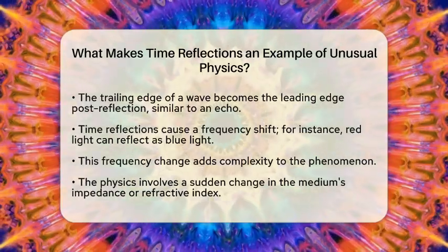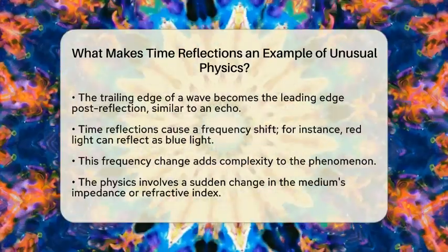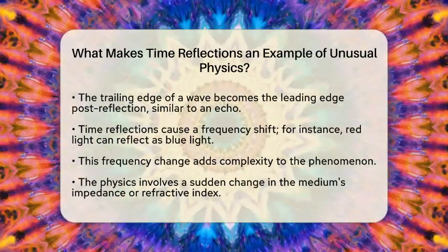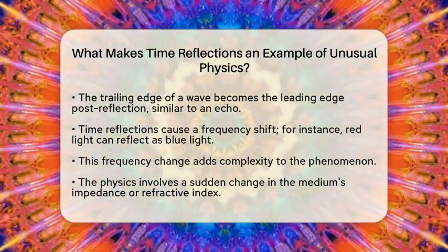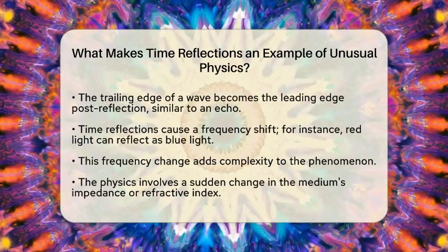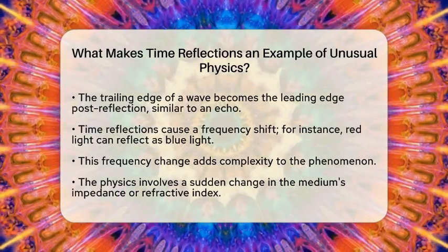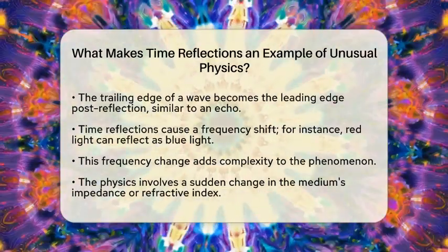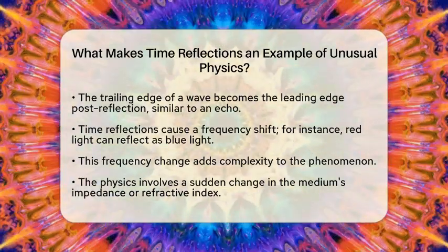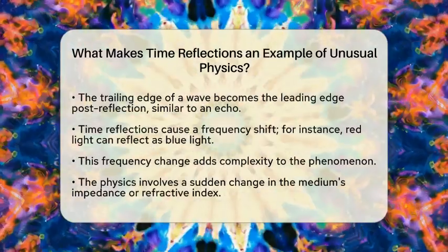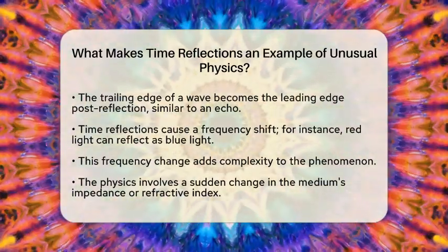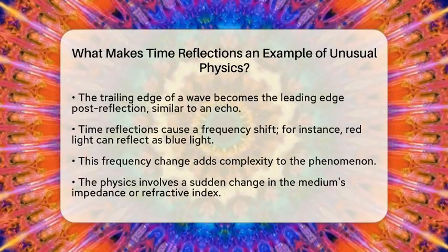Another interesting aspect of time reflections is that they cause a frequency shift in the wave. In a normal reflection, the frequency stays the same. However, with time reflections, if red light hits a temporal boundary, it can be reflected as blue light. This change indicates a transformation in frequency, which adds another layer of complexity to the phenomenon.